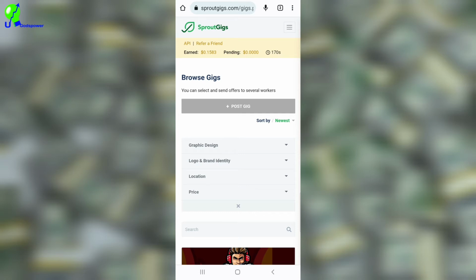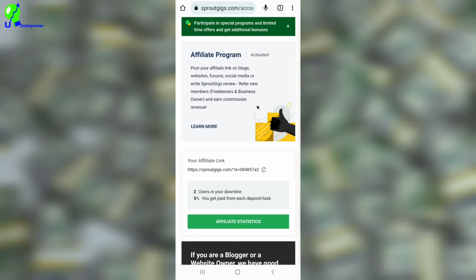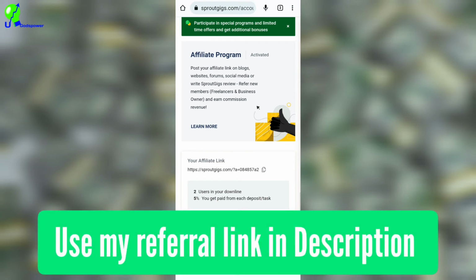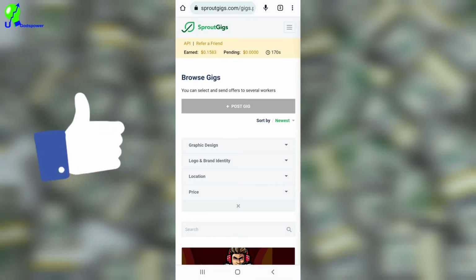Another way you can make money on Sproutgigs is the referral program. If I click on the referral program here, you can copy your link and share it with your audience. Anyone that uses your link, signs up, and buys anything or does any task on Sproutgigs and makes money, you are going to be making 5% from anything that they complete on Sproutgigs. That is what I want you to be aware of.